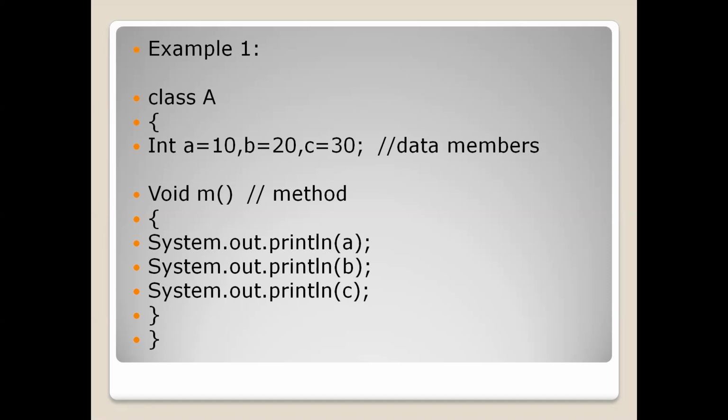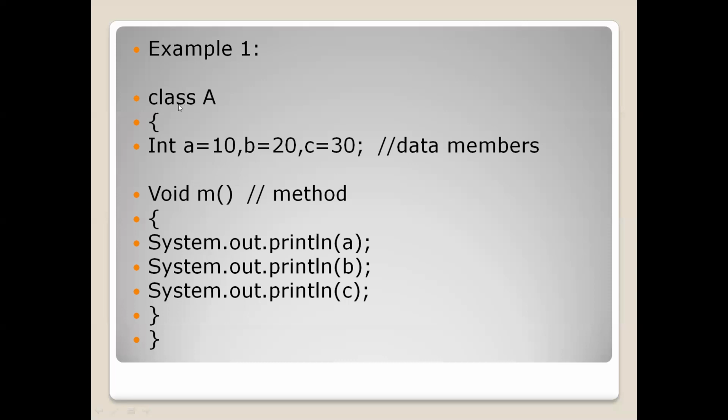Inside the body, we have variables and methods. Here, what I am showing is a keyword which is used to define a class, right?